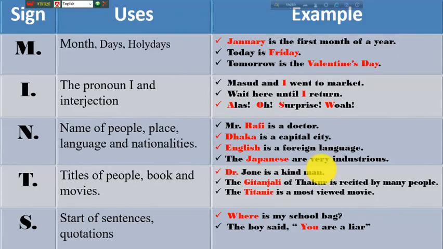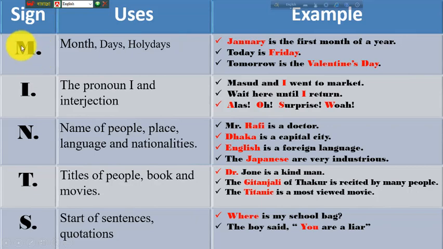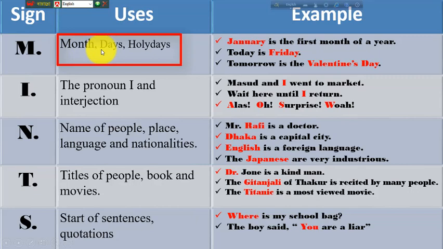Okay dear learners, I have made a structure for you. Here you will find three columns. One is the sign, another one is uses, and next one is example. The first sign is M, and totally it is MINTS, M-I-N-T-S. And the first sign is M, and M is for months, days, holidays.